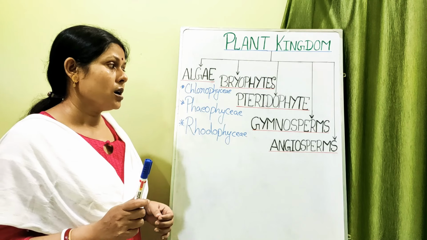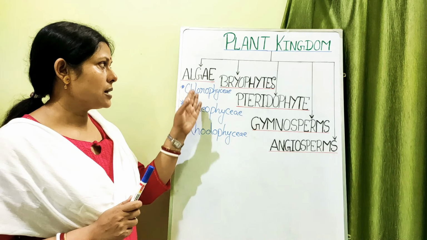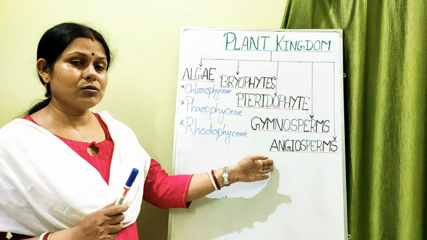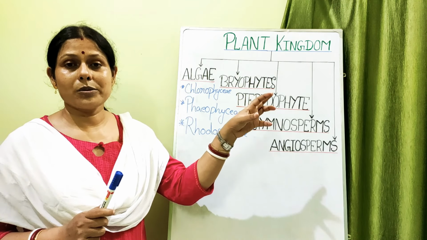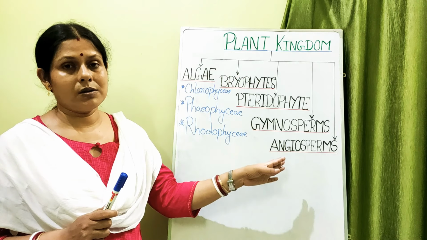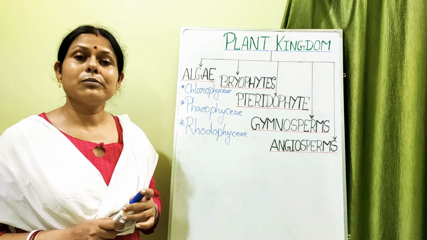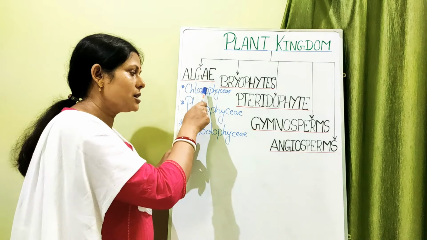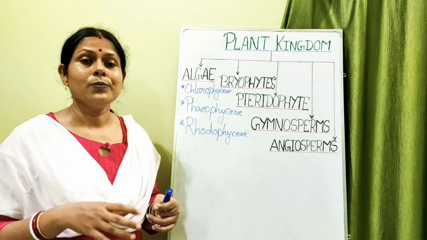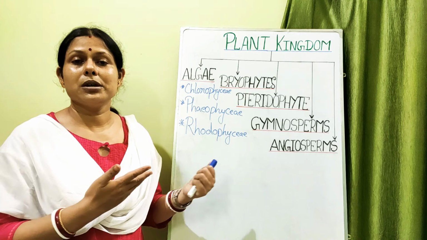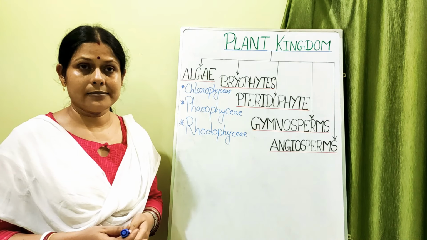I also forgot to tell you in the beginning that when you are reading the various divisions of the plant kingdom, you also have to read about the economic importance of each division. For algae's economic importance, you have to read the economic importance of all these groups, and together you can put it into 5 or 6 points.